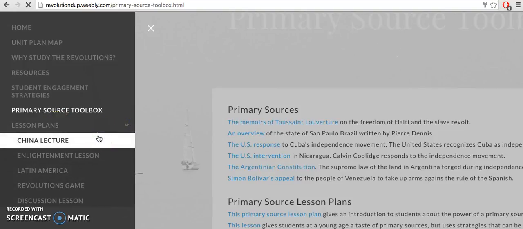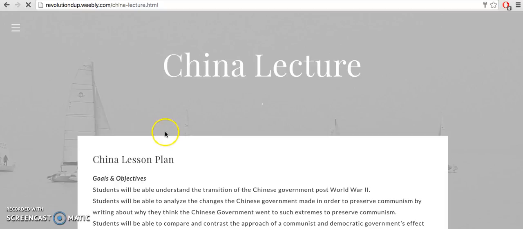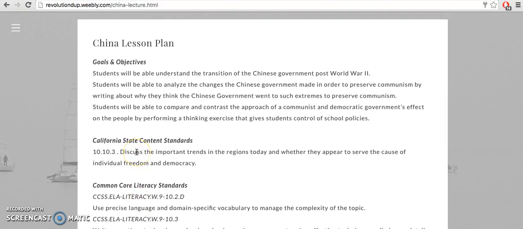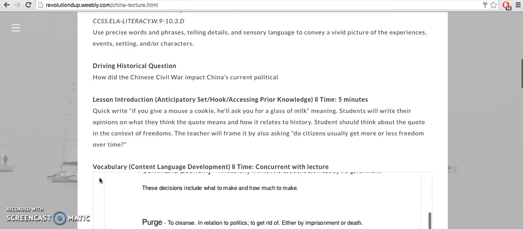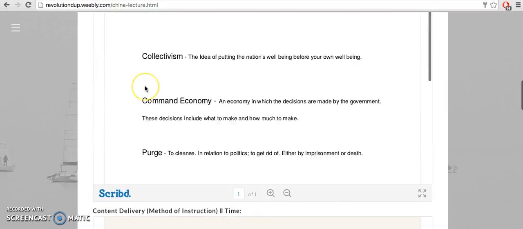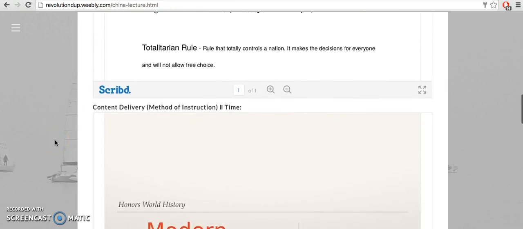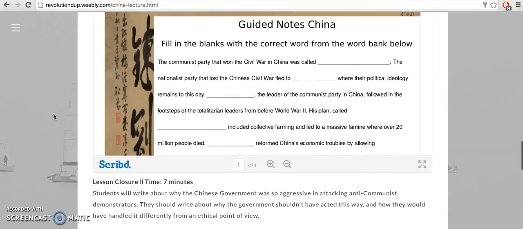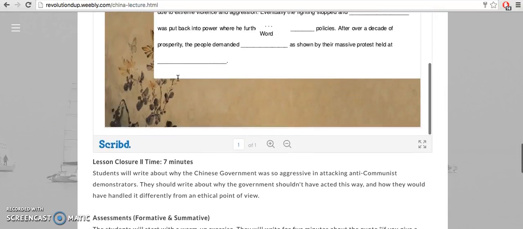All right, first one is a lecture on China, the revolution in China, and how this played out. And we got the lecture right here going down. These are our vocabulary words. Got our presentation right here, 14 slides long. And then the guided notes right here.